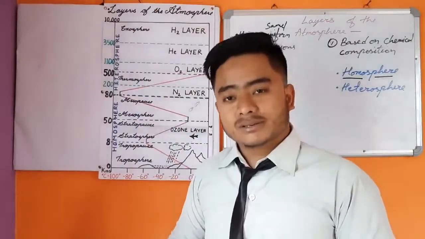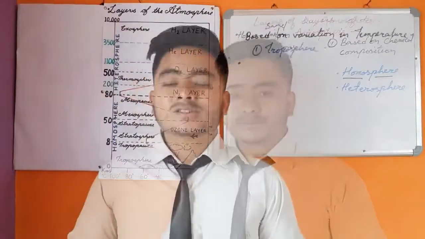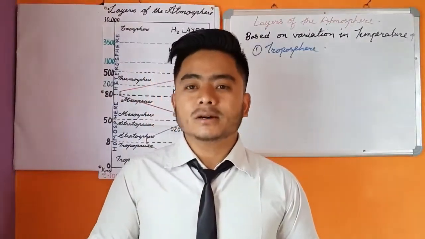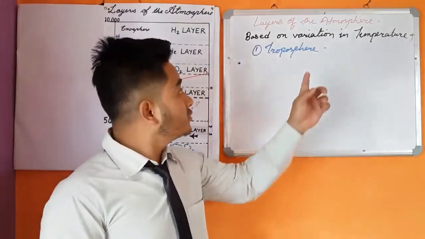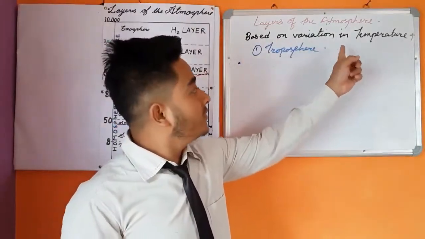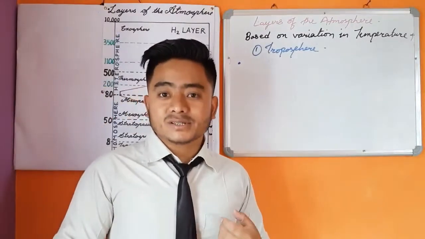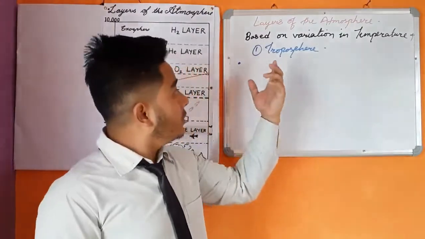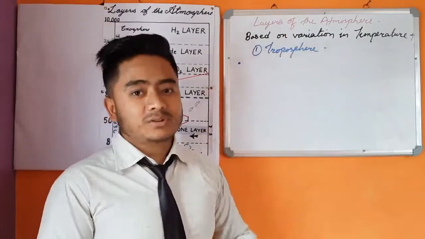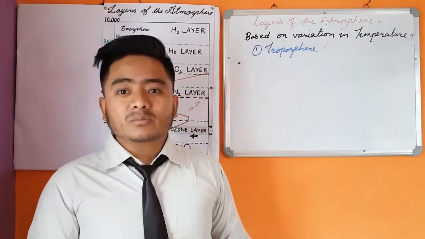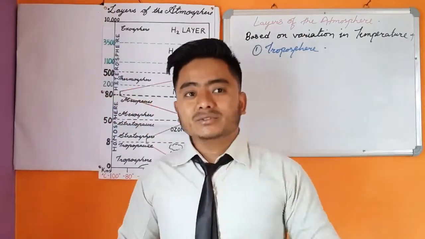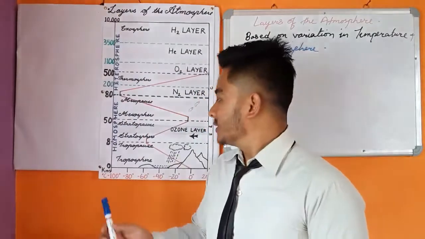So now let us learn about the layers of the atmosphere based on variation in temperature. As previously discussed, based on variation in temperature, the layers of the atmosphere have been divided into 5 layers.